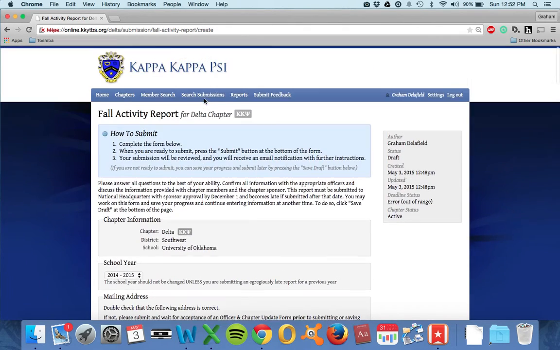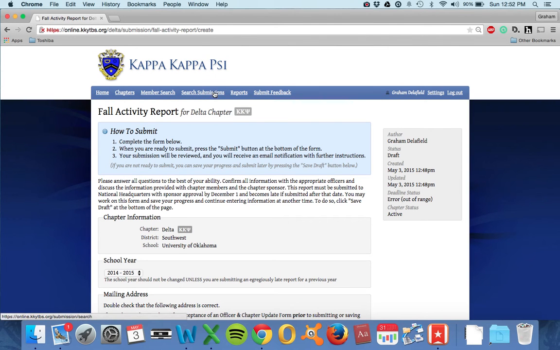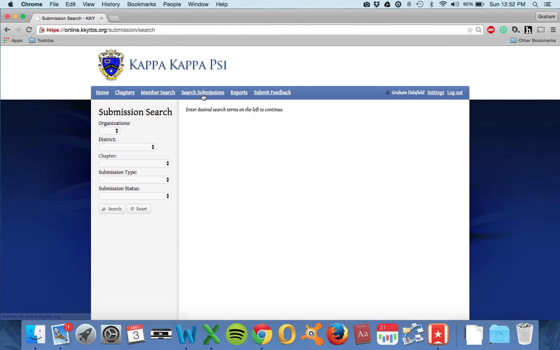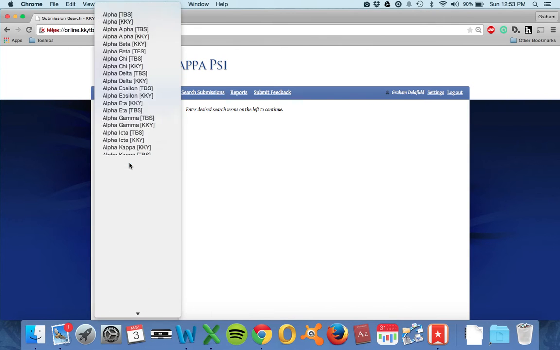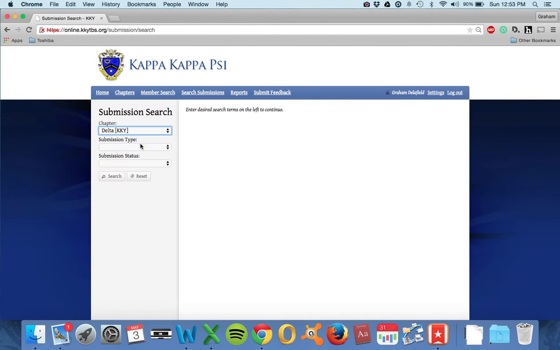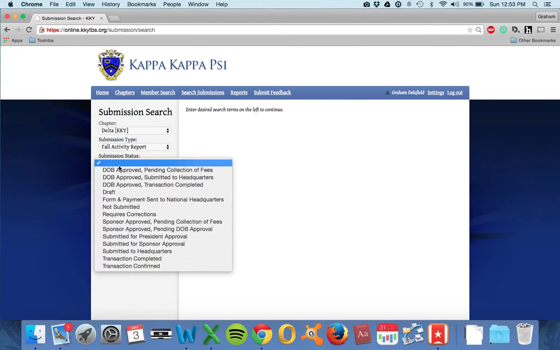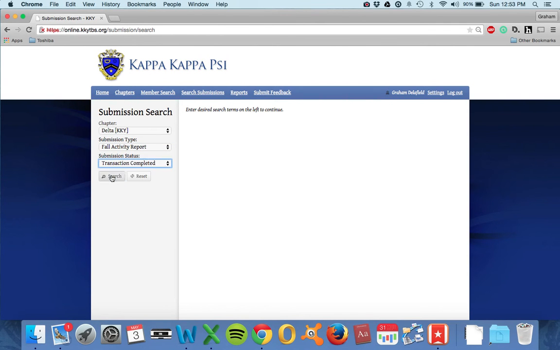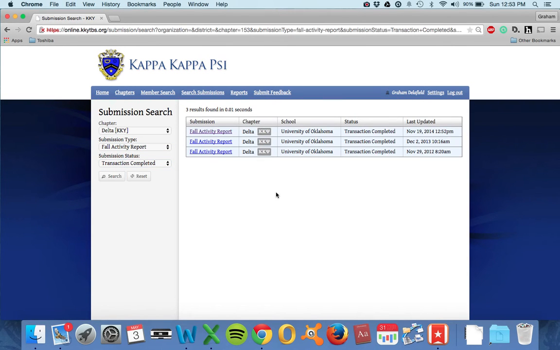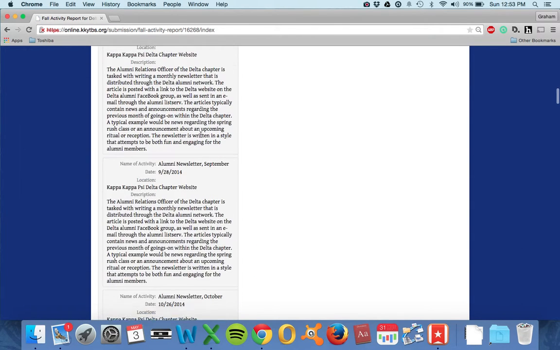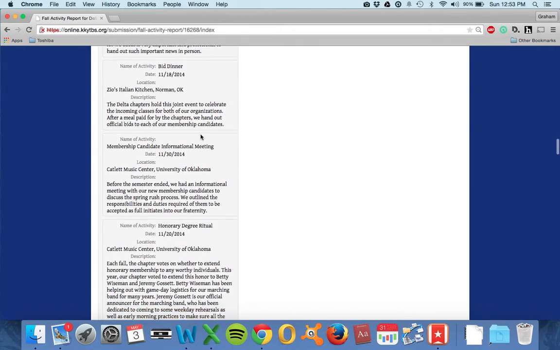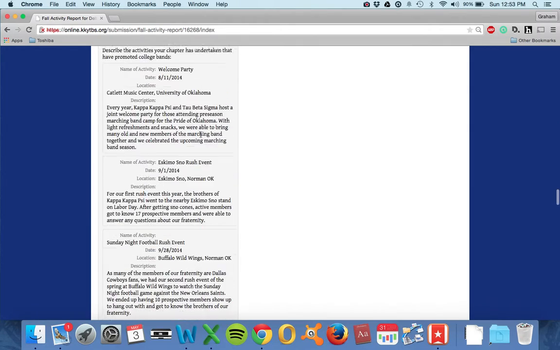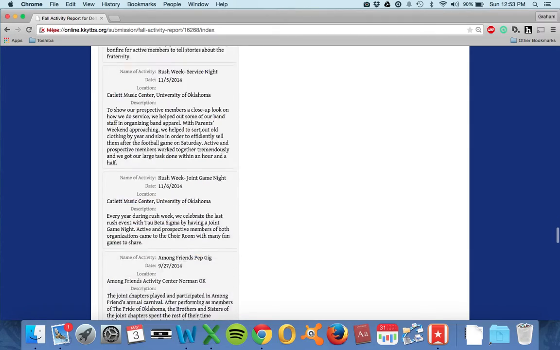So that's pretty much all you need to know for the fall activity report in terms of doing it. But what if you don't know what it's supposed to look like? If you don't know what's supposed to go under some sections, go to Search Submissions. You'll select the Delta chapter, submission type, fall activity report, transaction completed. It will list you results here, and you go in and find one. Say, okay, well, I'm not really sure about this section where it says, what have we done to promote college and university bands? So you're scrolling through.